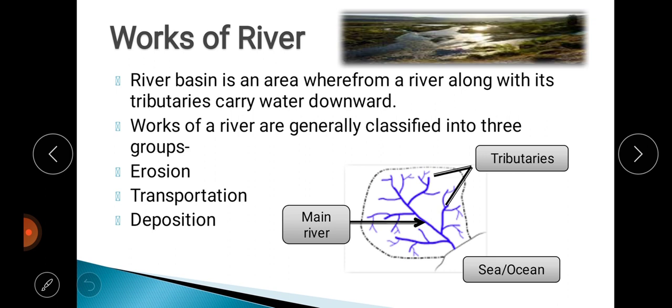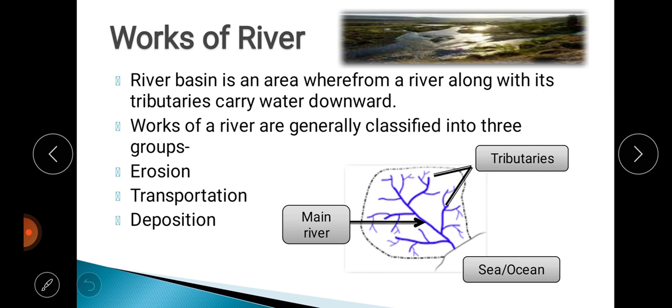Now one of the external or exogenic factors is the river. Because of the river, various landforms are seen on the earth. First we should know what a river basin is. A river basin is basically an area where there is a main river, and along with it some tributaries. Tributaries means small streams which carry water and join with the main river.